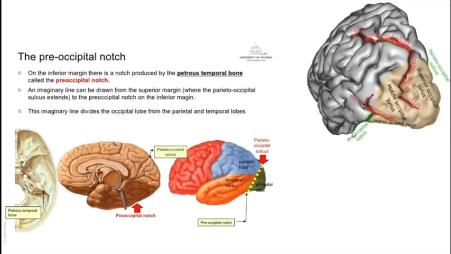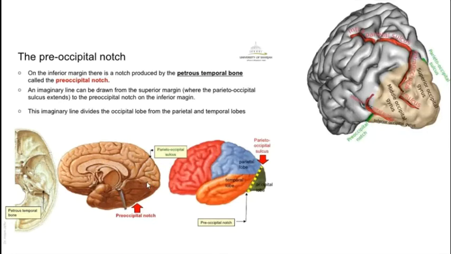Now your confusion about the pre-occipital notch. See, there is no easy way to understand this thing. When you handle the specimen of the brain in your hands, then only there will be a real realization about the pre-occipital notch. But as far as landmarks are considered, it is observed on the inferior margin.